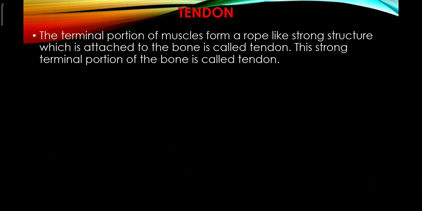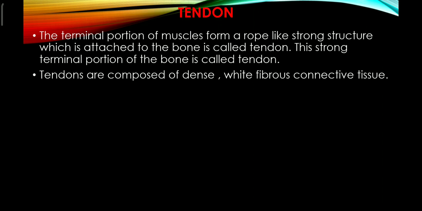Now let's discuss the tendon. What is a tendon? First of all, you have to know what a tendon is. Actually, the terminal portion of a muscle forms a rope-like strong structure which is attached to the bone, and it is called the tendon. Actually, a tendon is a connective tissue that helps connect muscle to the bone.